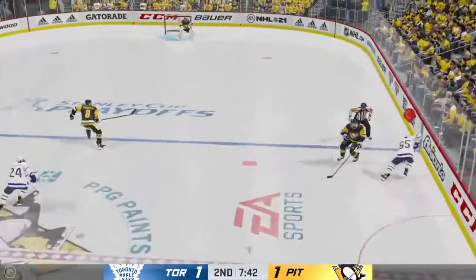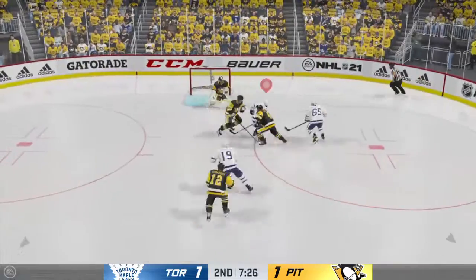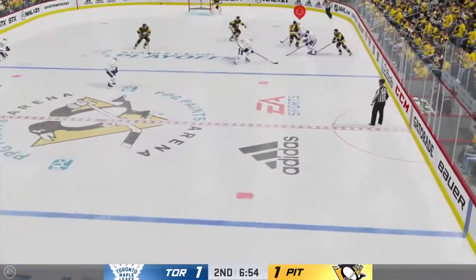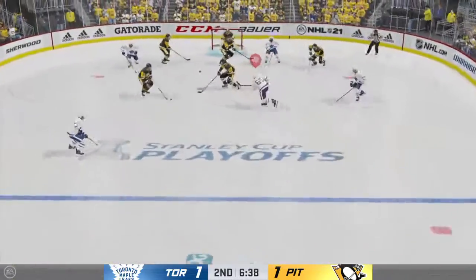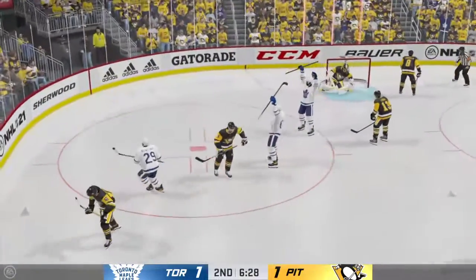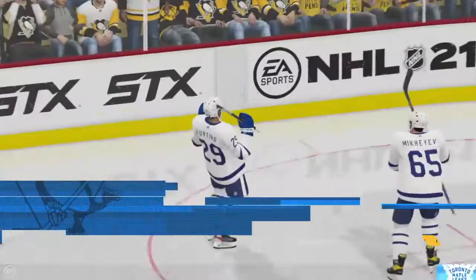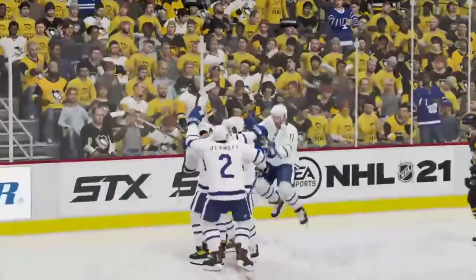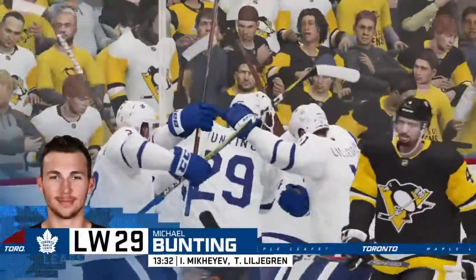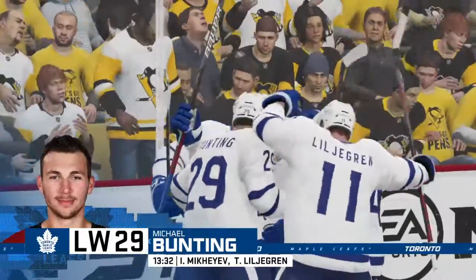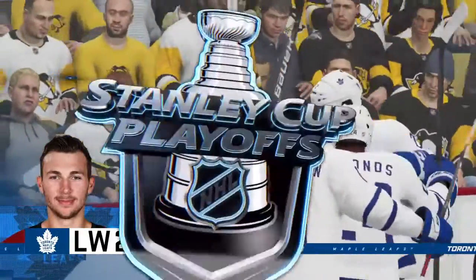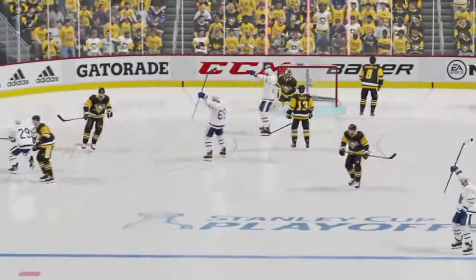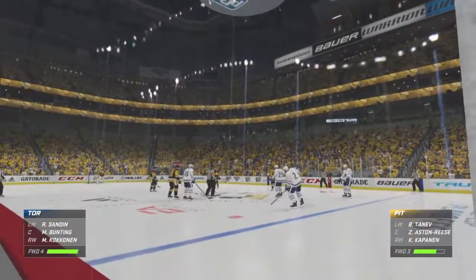That's played ahead to Mikheyev. Right wing it in. Mikheyev to Wayne Simmons, a shot, and to Smith. Got that up high. Now Tanev to Aston Reese, kept in by Toronto. Liljegren drop back. Mikheyev fires, blocked again. Bunting shoots and scores! A quick shot away by Michael Bunting. It's off a bad angle, and Toronto just like that regains the lead 2-1. That was so unexpected, that shot by Michael Bunting, an absolute bullet from an impossible angle, and look at this, just bang, it's sniped. And Toronto leads 2-1.